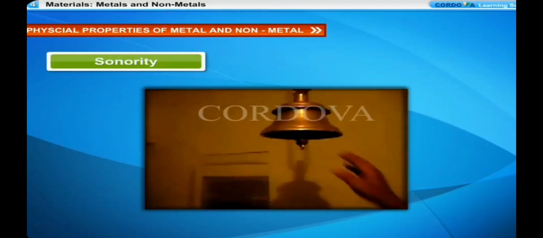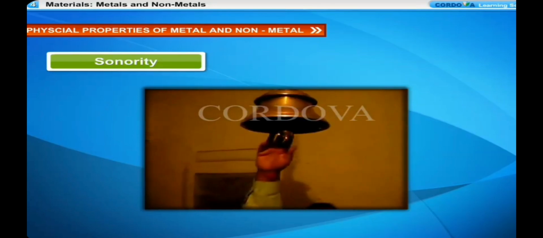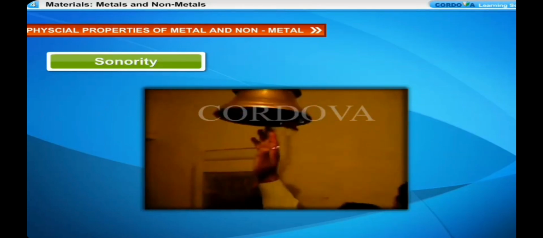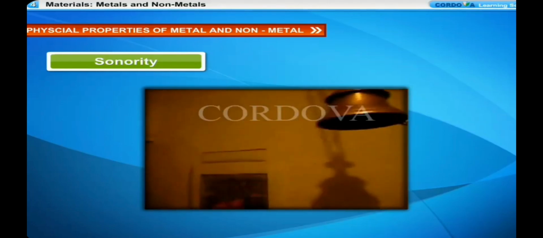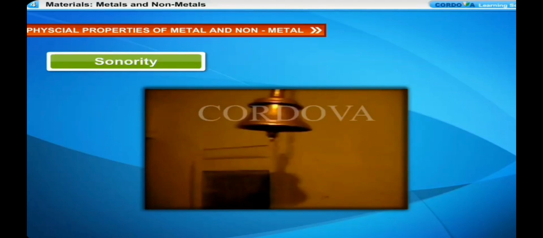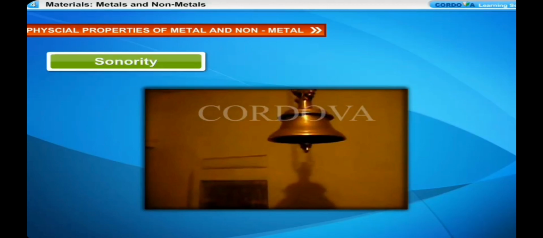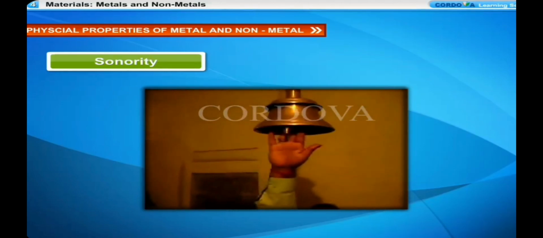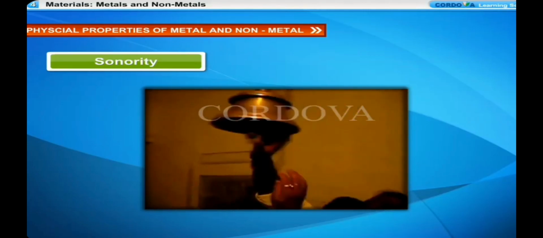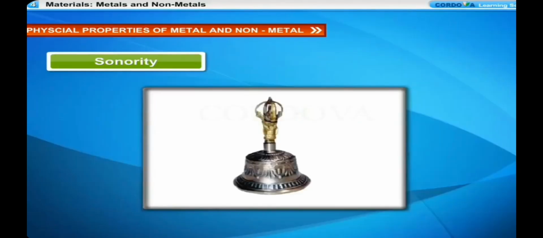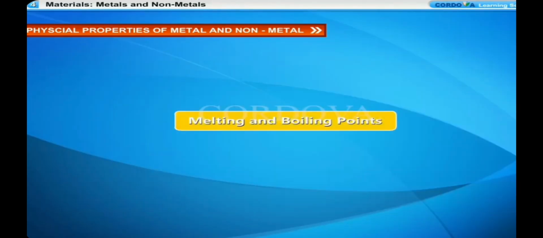Sonority. When we push a wind chime, it produces a sound. When the metal pipes in a wind chime strike each other, they produce a ringing sound. The property of producing a ringing sound by metals when they are struck with a hard material is called sonority. Thus, metals are sonorous. For this reason, metals are used for making bells. Metal wires or strings are used in musical instruments. Non-metals do not make a ringing sound when we strike them. Thus, non-metals are non-sonorous.